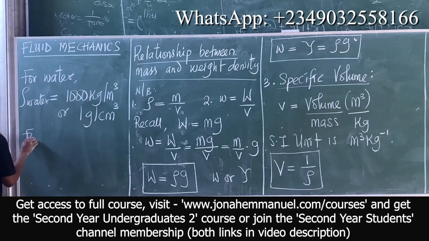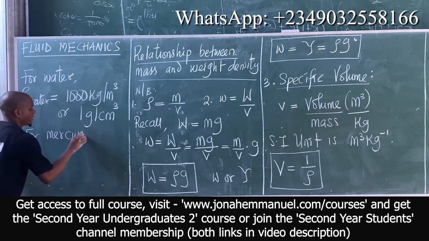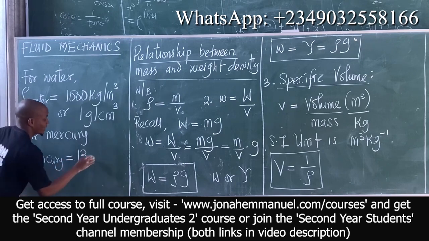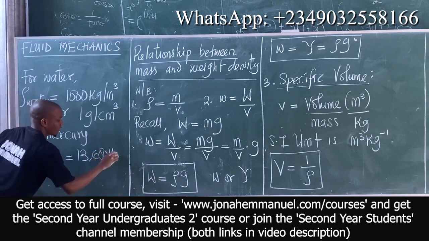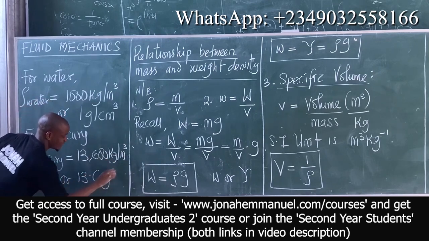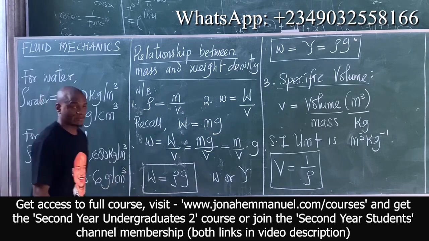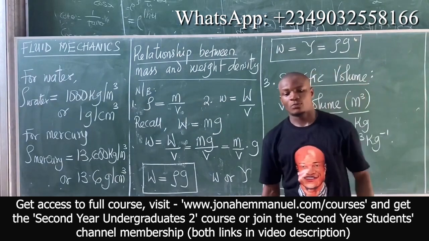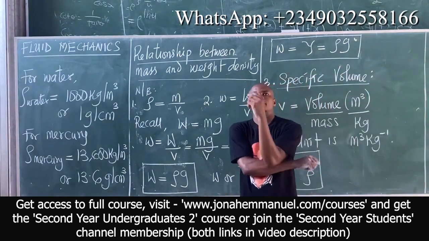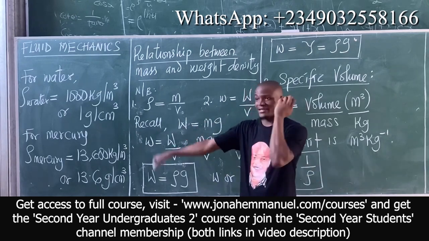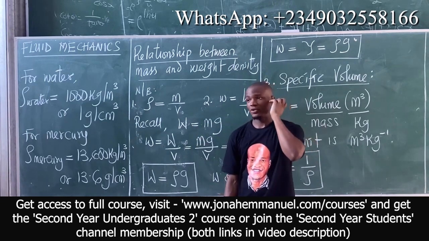Next up, for mercury, the density of mercury is equal to 13,600 kilogram per meter cube or 13.6 grams per cm cube. Please note this too. Once I'm solving complex problems on fluid, they'll just tell you mercury, and they'll not give you this one here. They expect that you should know it. So know this please.